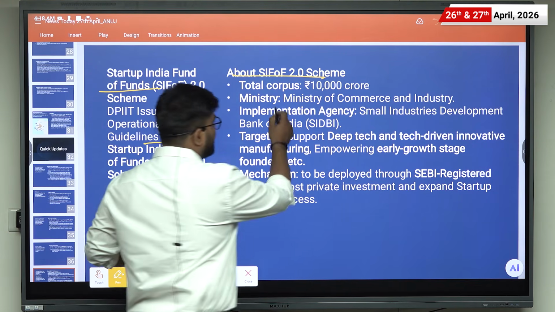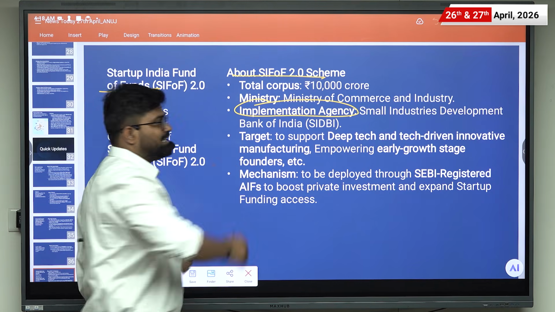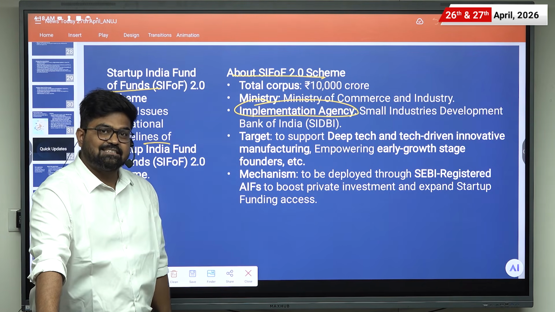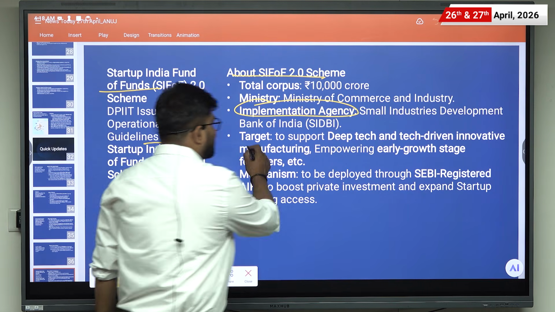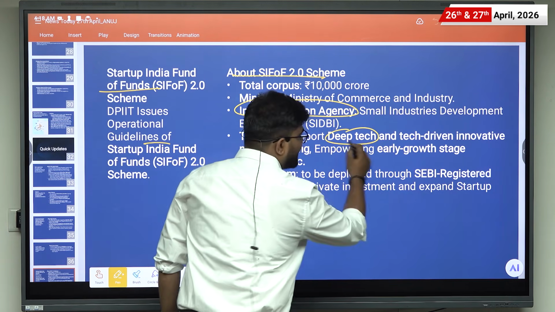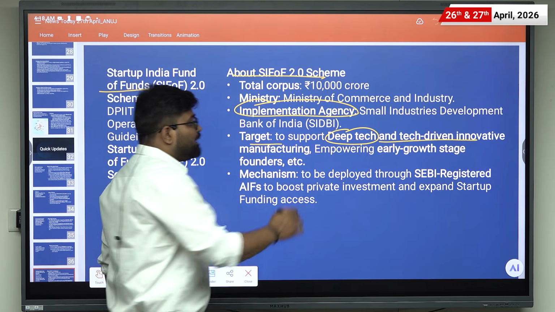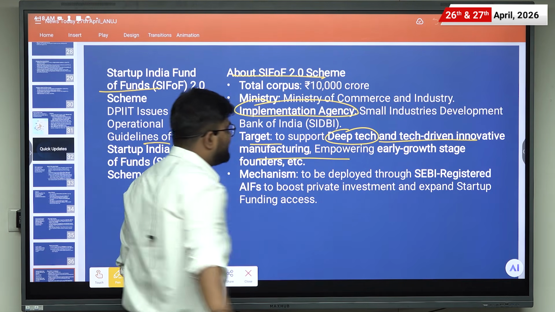And this implementation agency is important. It is the Small Industries Development Bank of India, that is SIDBI. Then the target is to support deep tech and tech-driven innovative manufacturing, and empower early growth stage founders.